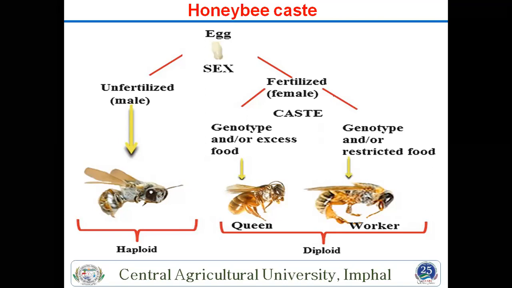Also, all drones are a haploid group, and queen and workers are a diploid group.